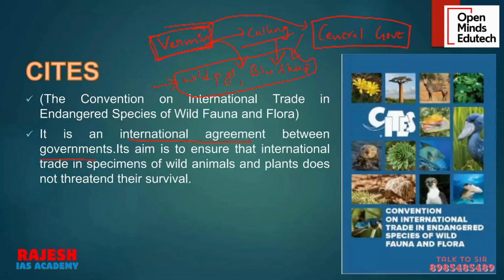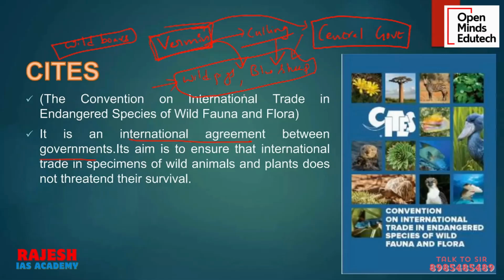Like take Kerala right now. In Kerala, we have an issue with wild boars. Wild boars are troubling many farmers in Kerala. But farmers cannot kill them because they are listed in some schedule 2 or schedule 1, and if they kill them, they will receive a penalty or even maybe jail. But these wild boars, without farmers doing anything, are coming into the fields and eating the crops and plantations. So farmers are in a dilemma here. They cannot do anything. They are helpless.